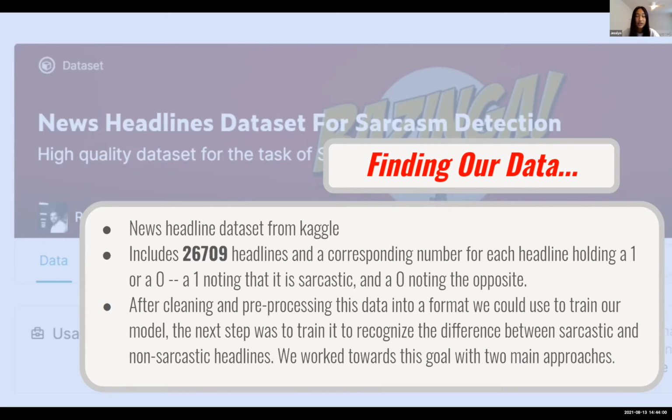And this data set was really good to work with, and it was also really balanced, which was good for our model. After cleaning and pre-processing this data into a format we could use to train our model with, the next step was to train it to recognize the patterns in sarcasm and really recognize the differences between sarcastic and non-sarcastic headlines. So our backend team worked towards this goal with two main approaches, which Aakash and Avery will now explain.